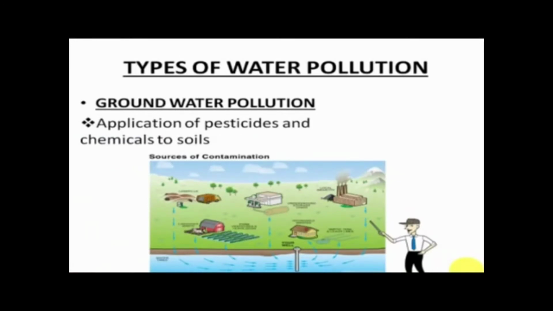The next type is groundwater pollution. We apply pesticides and chemicals to the soil. They are washed deep into the ground because of rainwater. And this gets to the underground water. Means this water which is on the surface, on the ground, gets mixed up with the underground water and it causes groundwater pollution. So this means that when we dig wells and bore and try to get water from the underground, the water will contain a lot of contaminants and it is not healthy for us to drink, right?